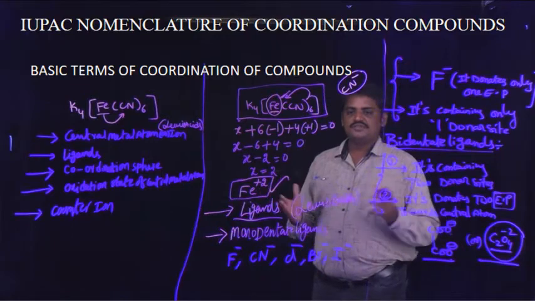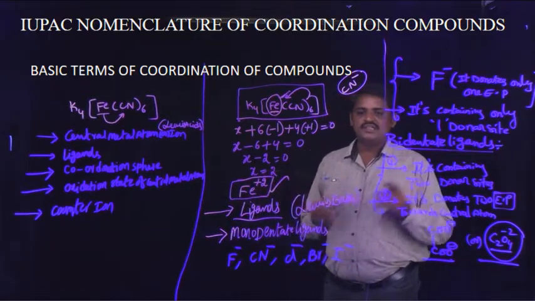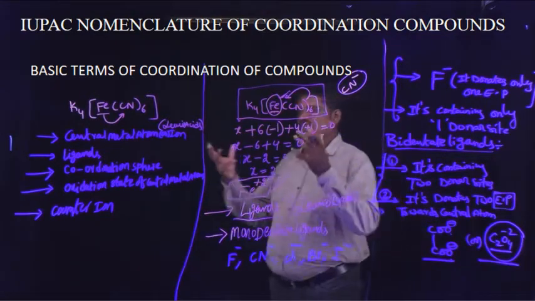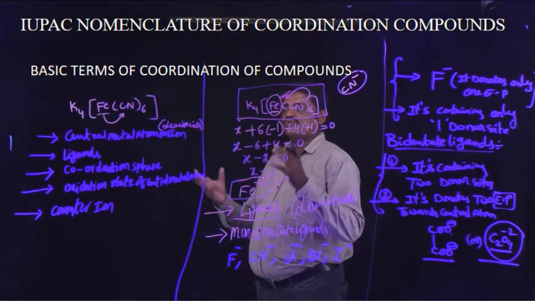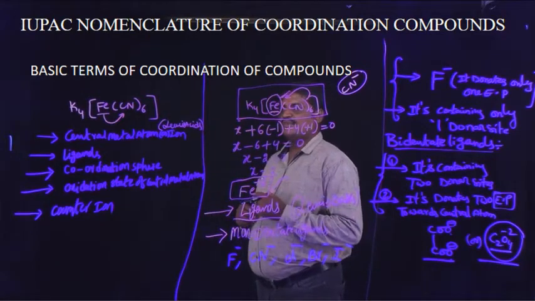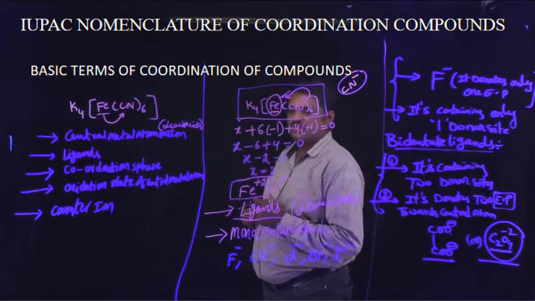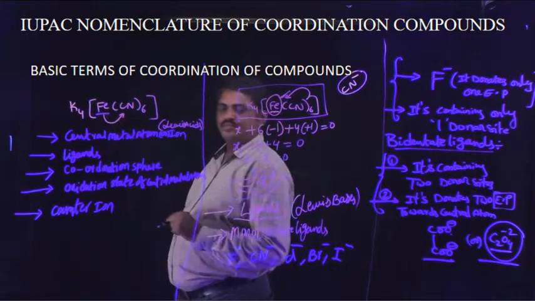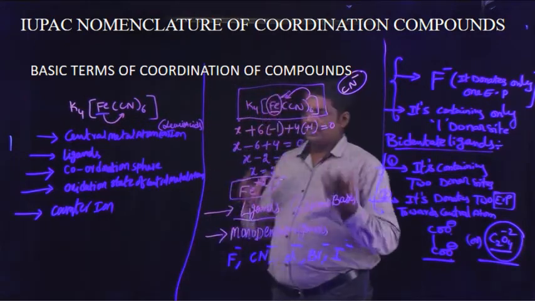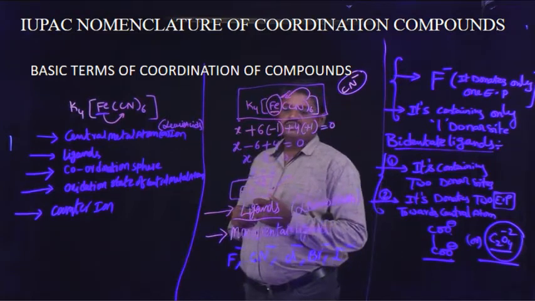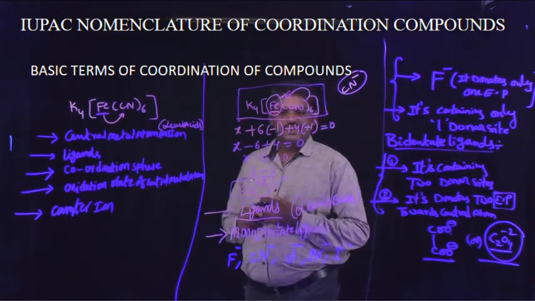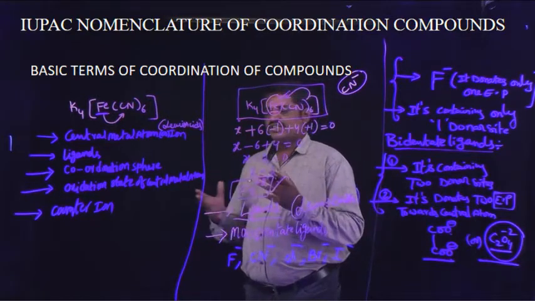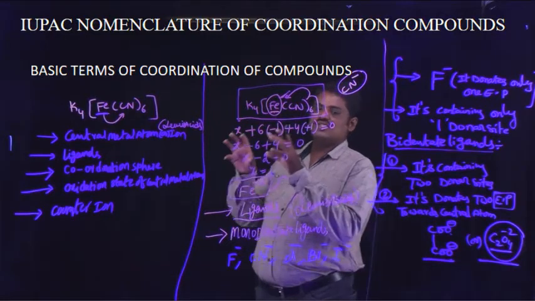The main concept is basic terms of coordination compounds. Basic terms means generally the coordination compound is observed. So many parts are there. For example, one of the important parts is the central metal atom or ion. In this molecule, this is the central metal atom. Another term is ligands. The next term is coordination sphere, and next, oxidation state of central metal atom or ion, and the next one, counter ions. So these are some important terms.